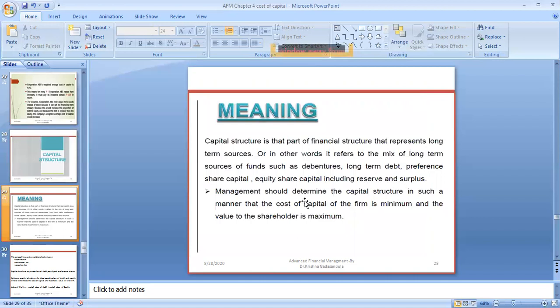The management should determine the capital structure in such a manner that the cost of capital of the firm is minimum and the value for the shareholders is maximum.